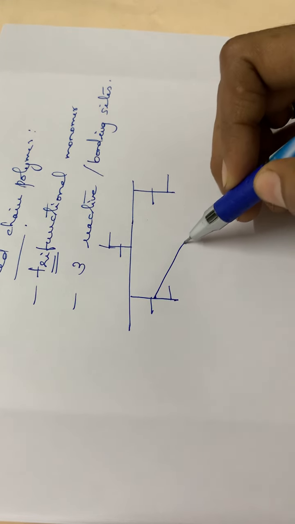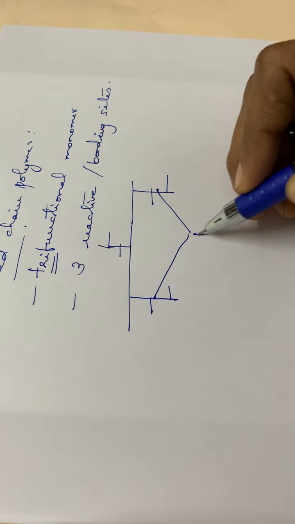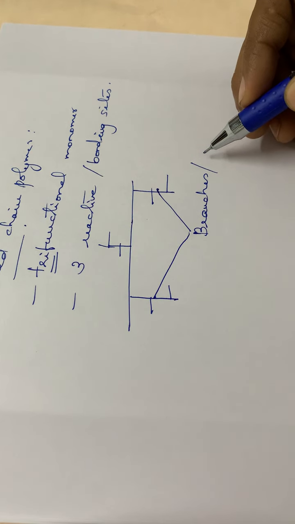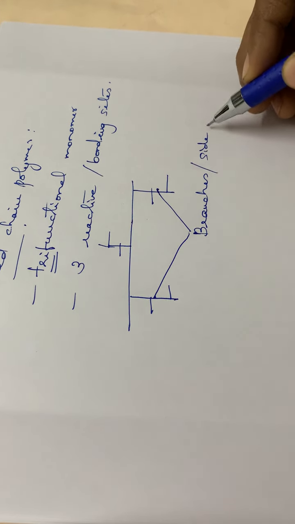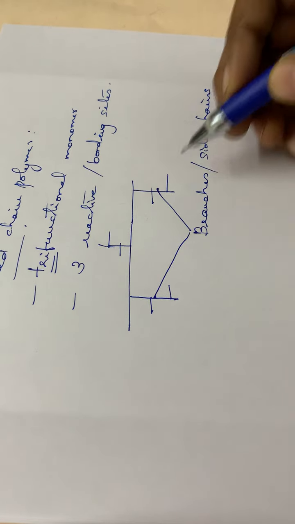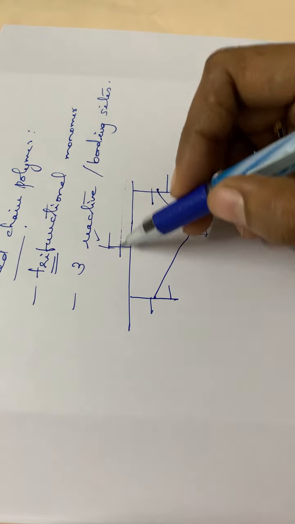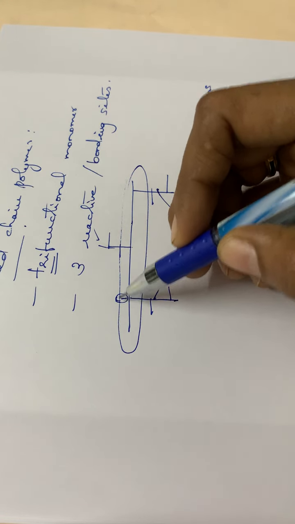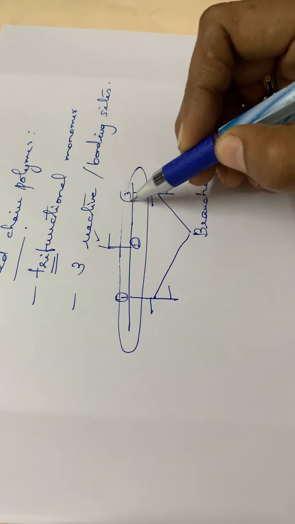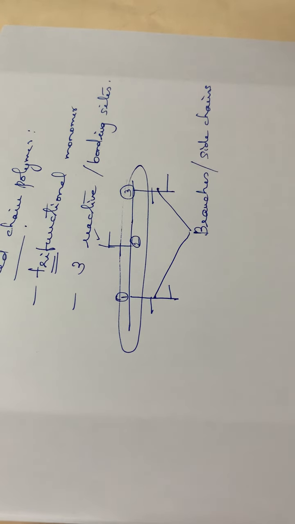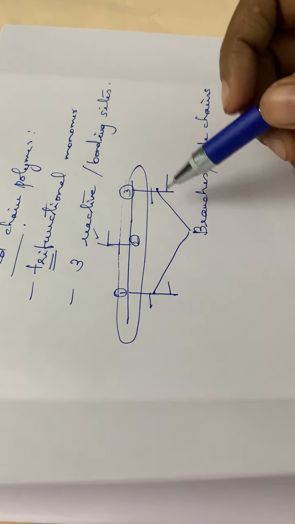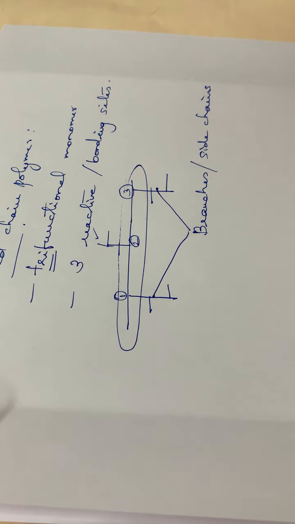These are all the side chains or branches. This is also another side chain. So this is the backbone, isn't it? This backbone has how many reactive sites? 1, 2 and 3, isn't it? So these are the different reactive sites. So this is also a trifunctional monomer, and it will have 3 reactive sites.